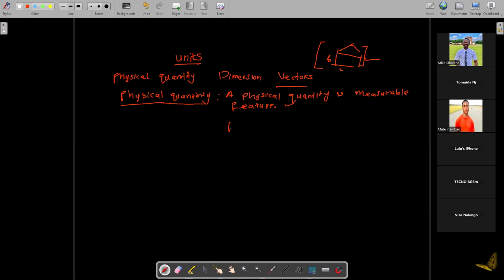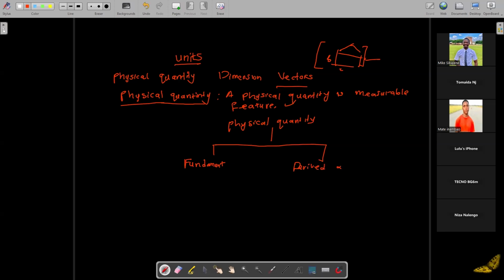So this physical quantity can be anything. A physical quantity can be categorized into two things. What do we mean by that? Under a physical quantity, we have what we call a fundamental quantity and a derived quantity.